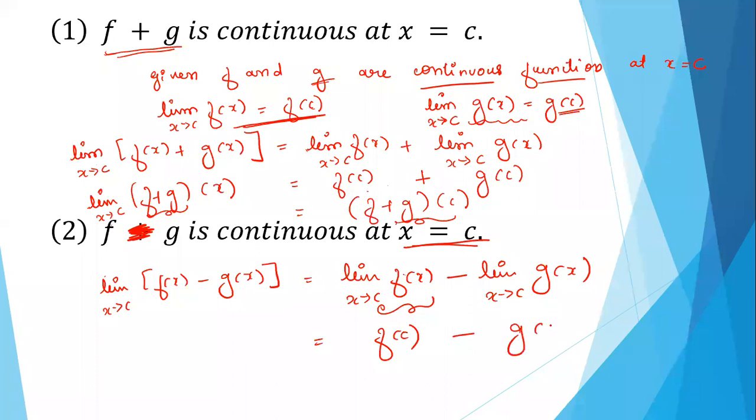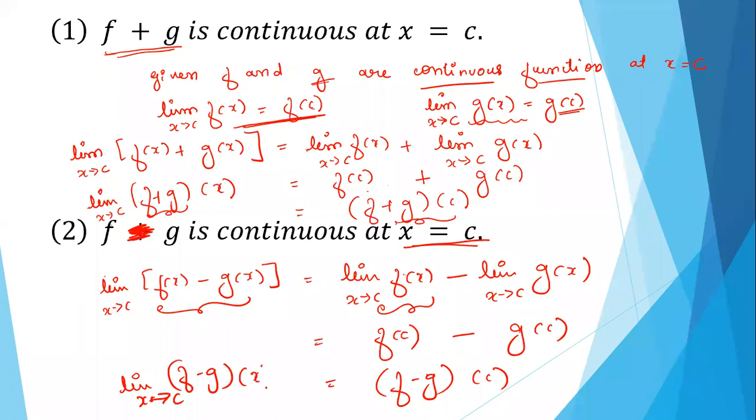This also. So we get f minus g of c. So this can be written as limit x tending to c f minus g of x.